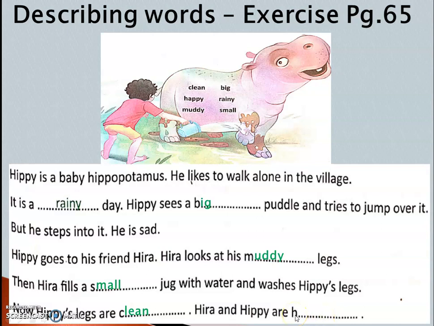The word with H is happy. So these are all the describing words which you can see from this and write: big, muddy, small, clean, happy. Okay? This is the describing word.